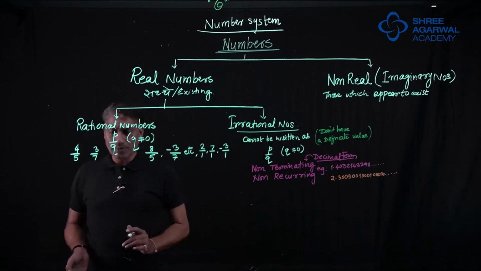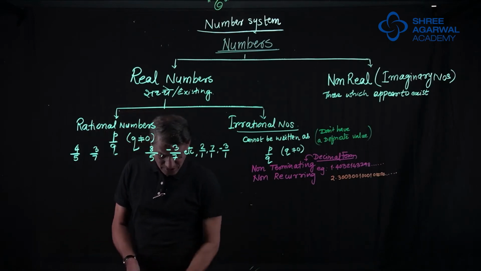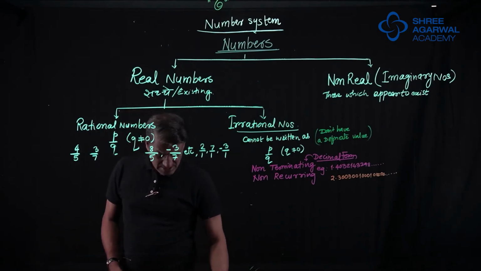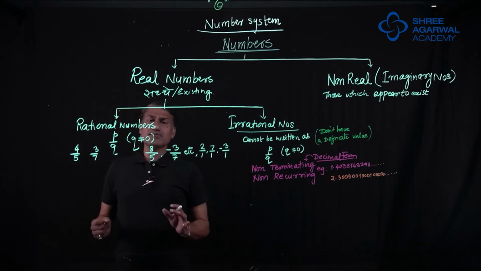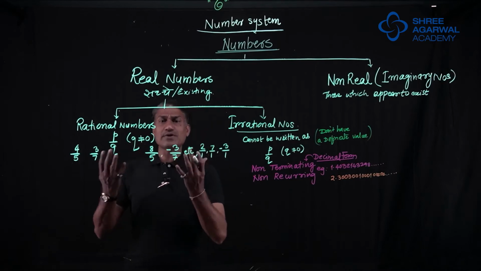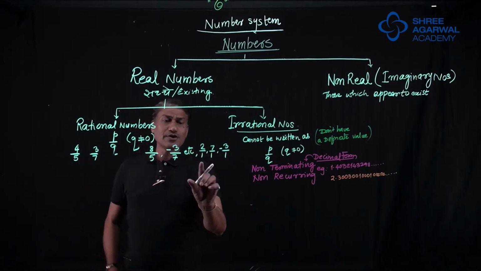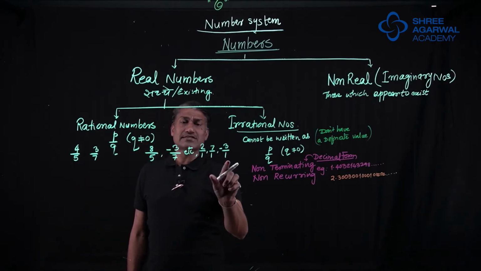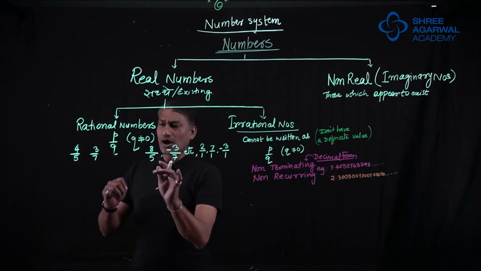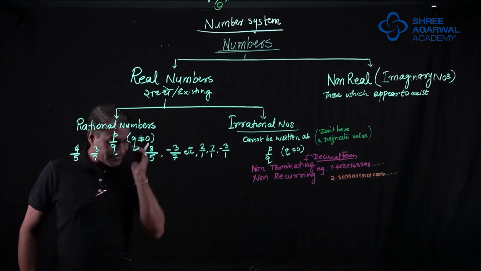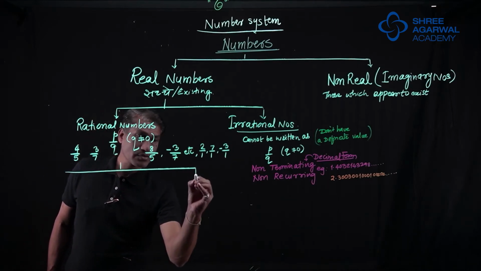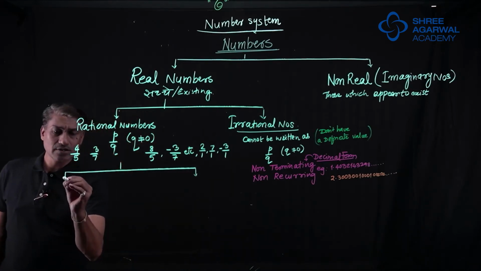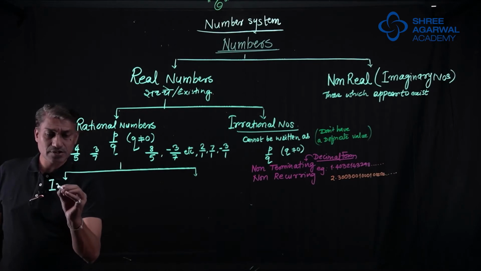But now if you talk about rational numbers, sir, how are rational numbers classified? We saw rational numbers means those numbers which are in the form of P upon Q. Now if you talk about these numbers 2, 7, minus 3, they are integers. So now rational numbers can be classified as integers.